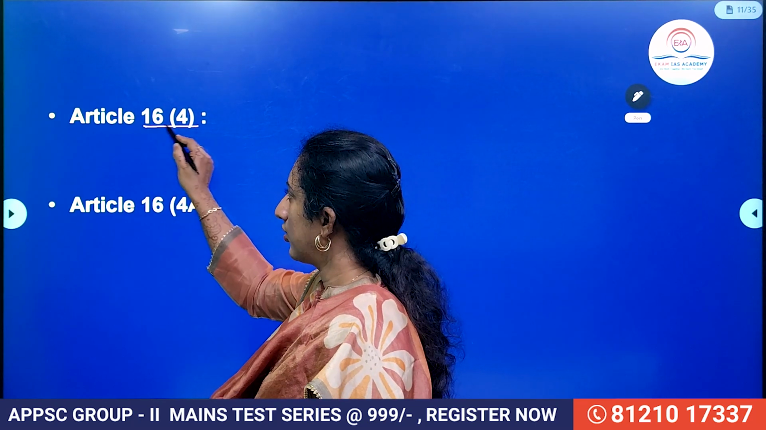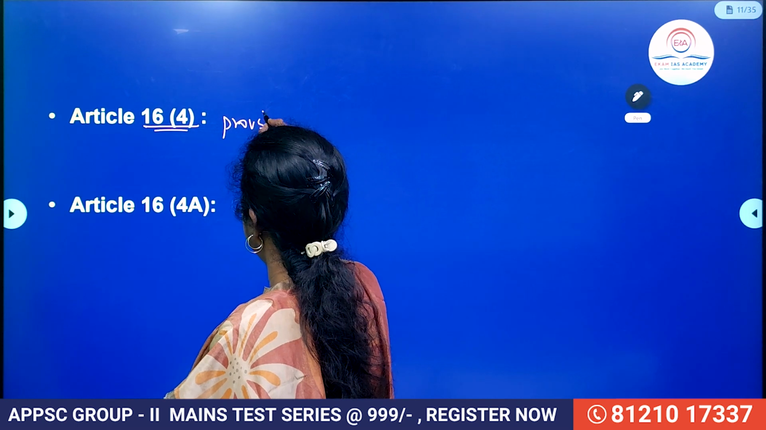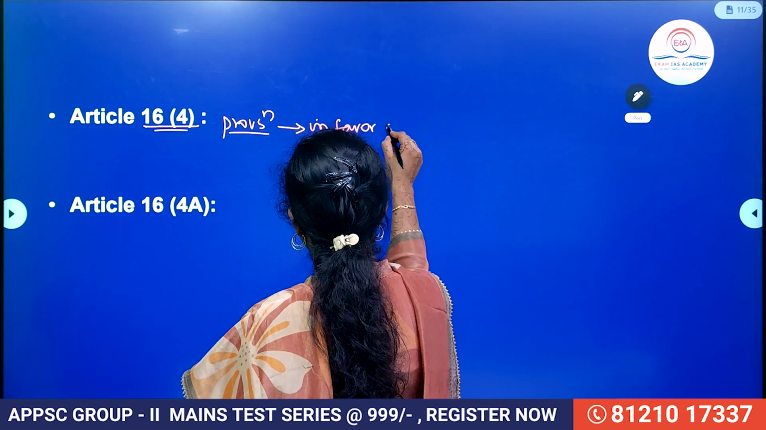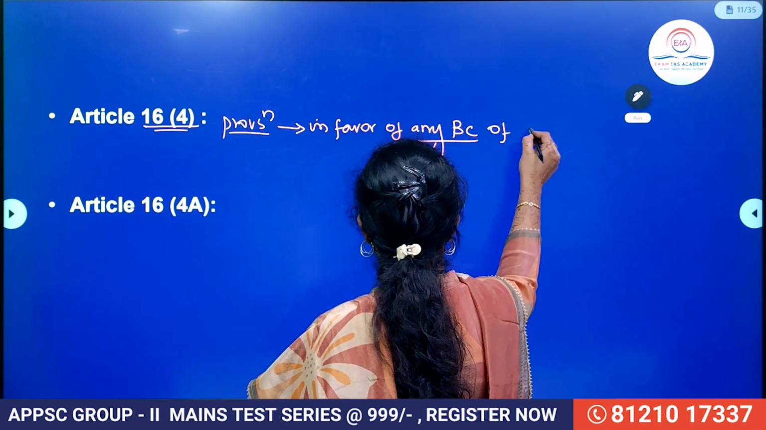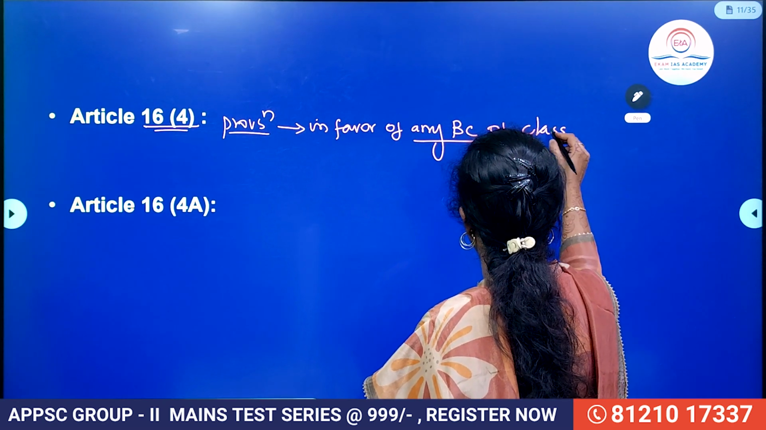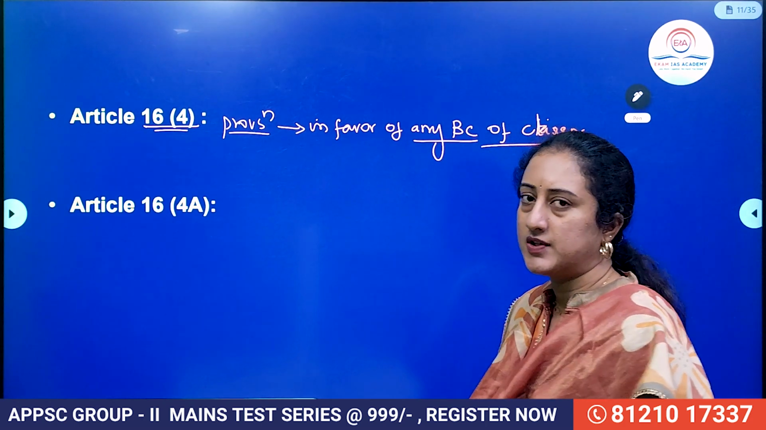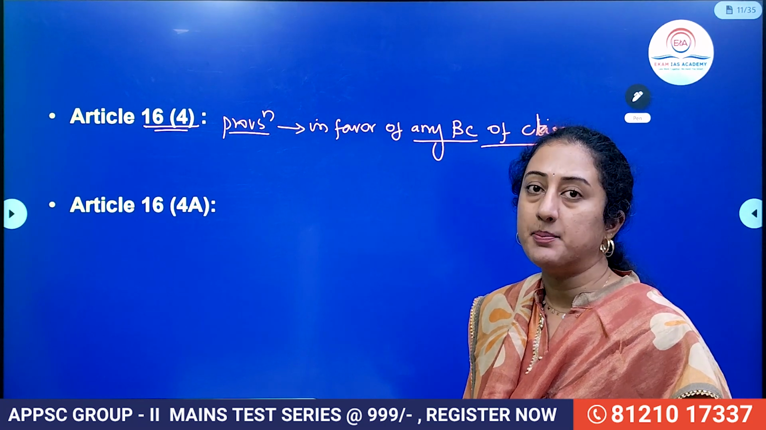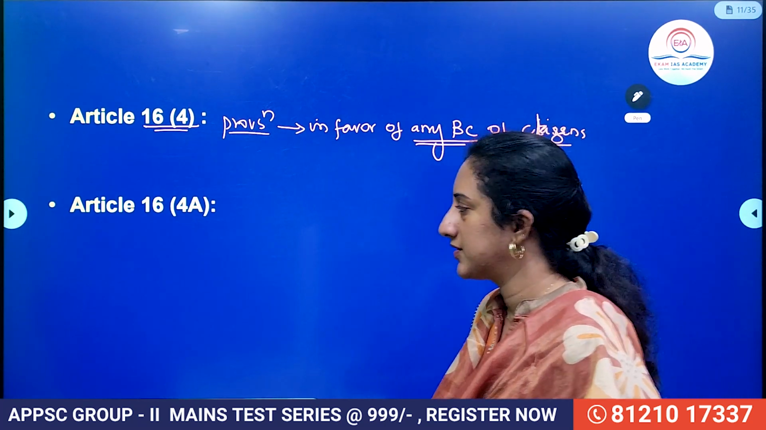Then Article 16 clause 4. This talks about the provisions which can be made by the state in favor of any backward class of citizens. That means in case there is a need, the state can initiate or enact some provisions in favor of any backward class of citizens. It is not backward caste, it is backward class of citizens.